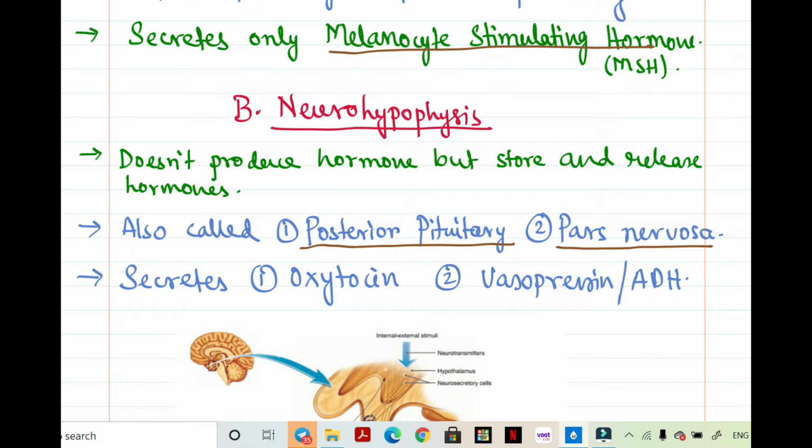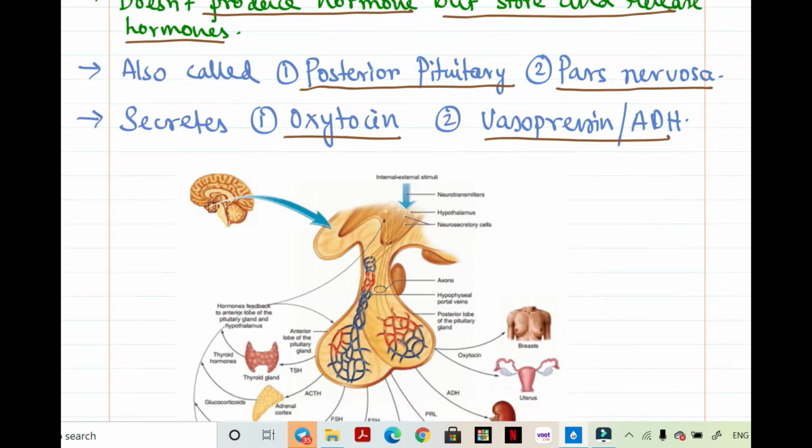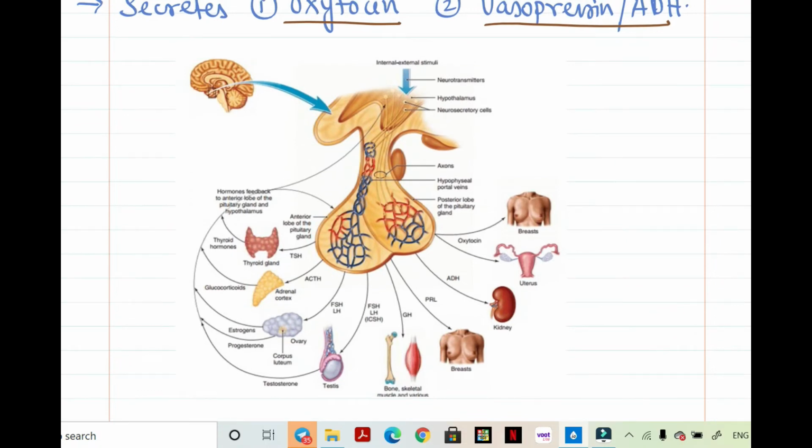It doesn't synthesize or produce any hormone, as we said earlier, but it stores and releases hormones, and these hormones are synthesized by the hypothalamus. The two hormones which are secreted by neurohypophysis are oxytocin and vasopressin, or antidiuretic hormone, ADH. From this diagram we can see that this portion is the stalk.